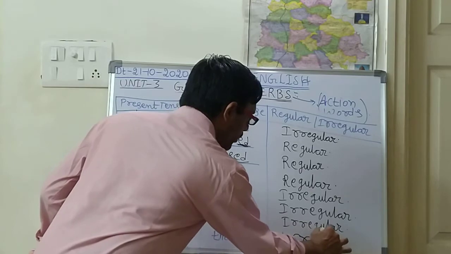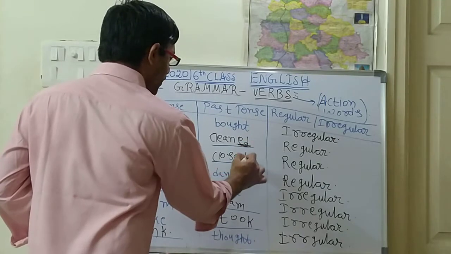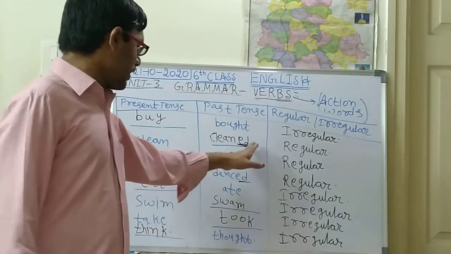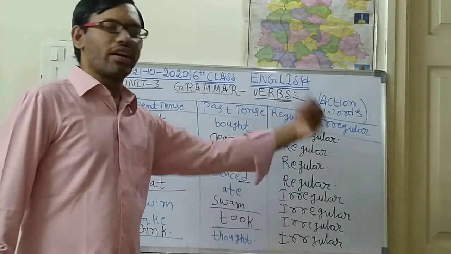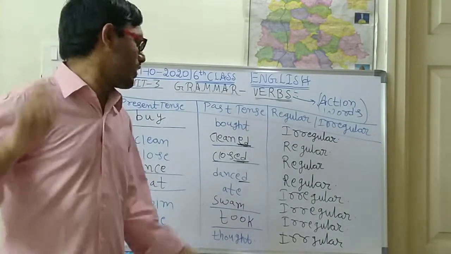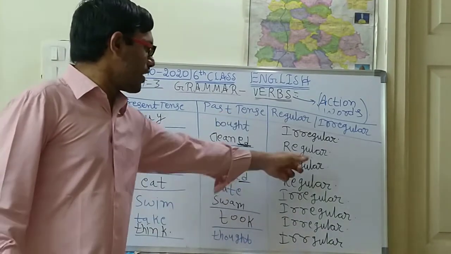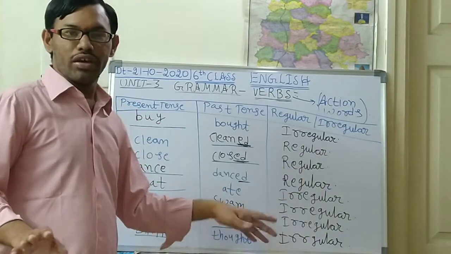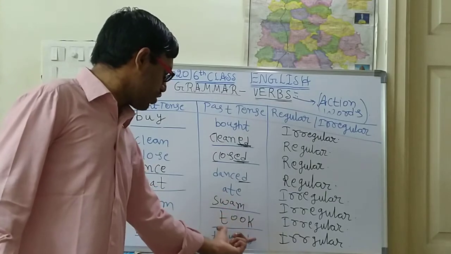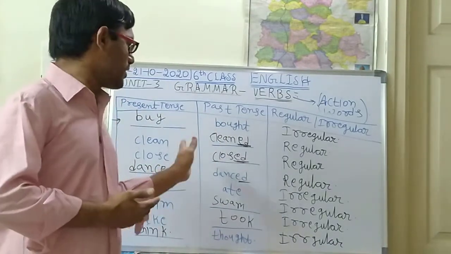Okay, irregular verb. So only one thing, children. Suppose any word is ending with D or ED, then that is regular. If it is not ending with D or ED, then directly that is irregular. Simple way. Just a landmark should be there. If a word is ending with D or ED in the past form, then that is a regular form. If not ending with D or ED, like bought, ate, swim, swam, took, thought, these are irregular verbs.